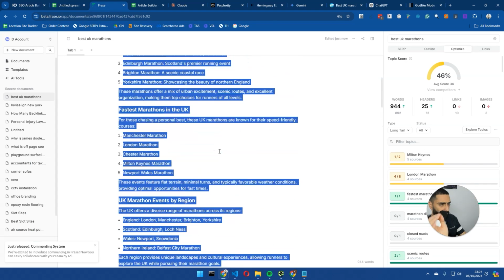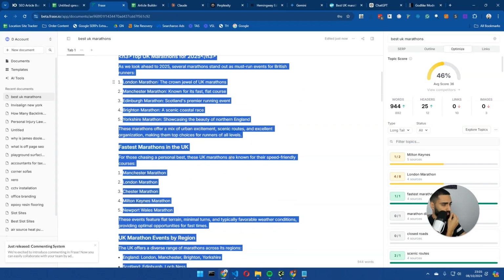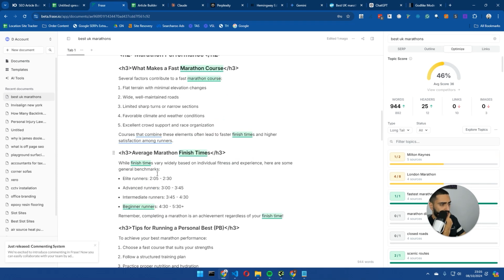But if we actually take a look, this article is about best marathons in the UK. But then it starts to talk about, for example, the average marathon finish times. Now, something like that, you can definitely include it on the page. I'm not saying don't include it, but I would definitely include that lower down in the page, not so high up in the content. So it's also about how you're structuring content.